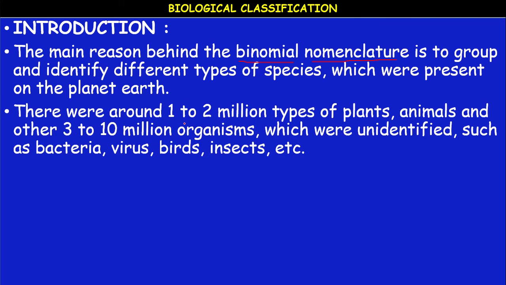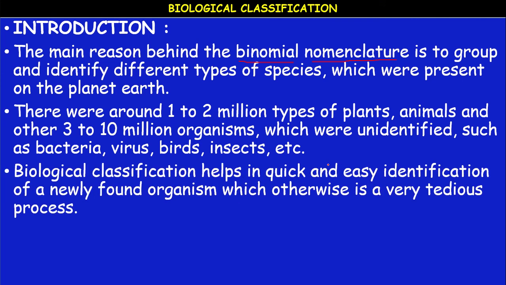There are around 1 to 2 million types of plants, animals and other organisms known, and 3 to 10 million organisms which are unidentified, which means we do not know them, such as bacteria, viruses, birds, insects, etc. There are so many. Biological classification helps in quick and easy identification of a newly found organism, which otherwise is a very tedious, very lengthy process.